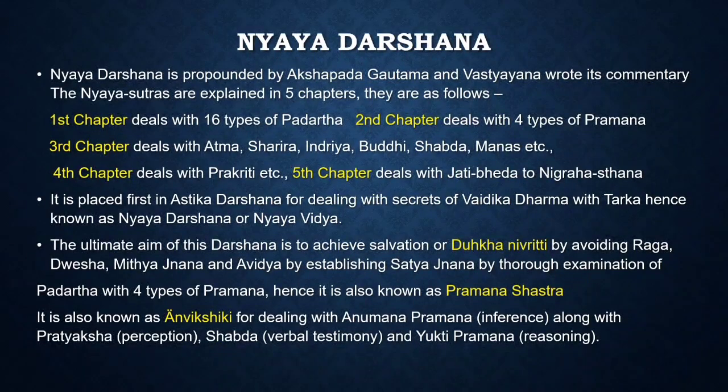Hence it is also known as Pramana Shastra. It is also known as Anvikshi for dealing with Anumana Pramana along with Pratyaksha, Shabda and Yukti.